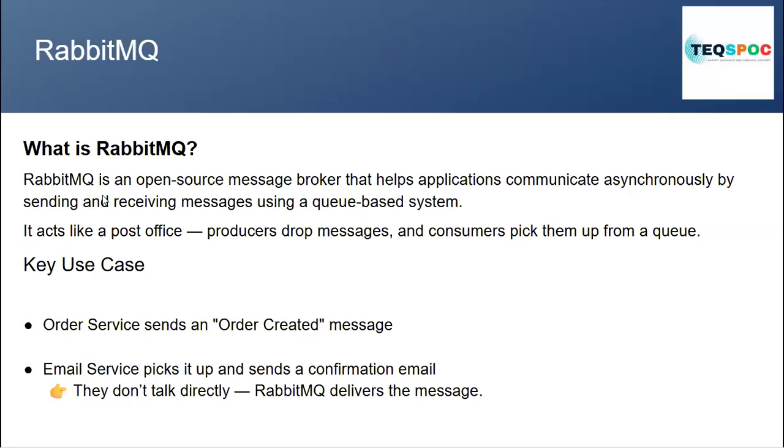RabbitMQ is basically an open source tool, and asynchronous communication is done with the help of RabbitMQ. RabbitMQ simply stores the message and passes it to a consumer when it is ready. When the consumer is ready, it can take the message. RabbitMQ can be used when a web server needs it, whenever you need it. It gives a quick response to the request. RabbitMQ basically uses a queue.